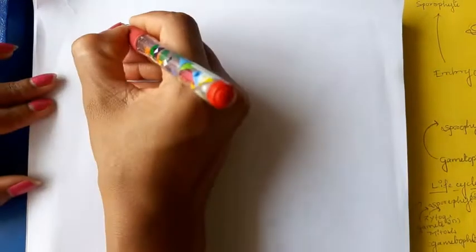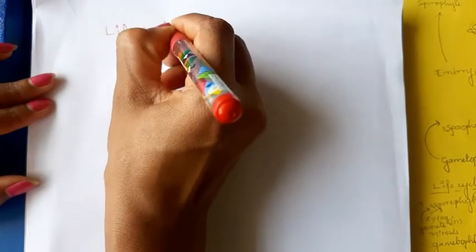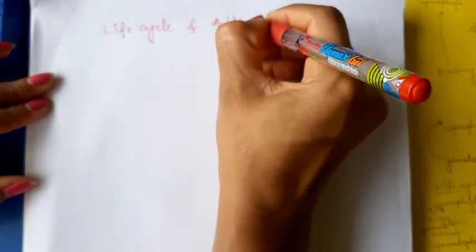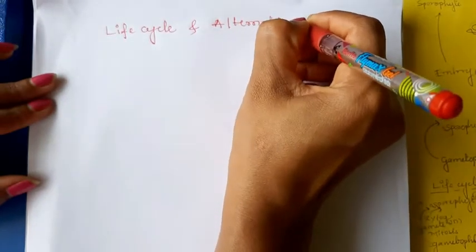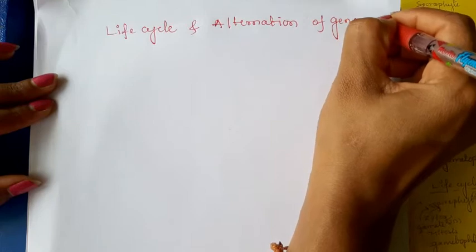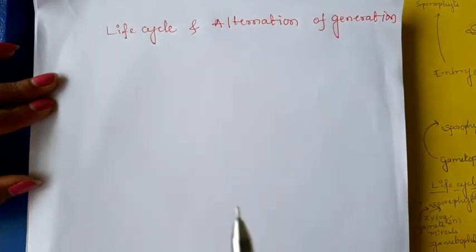Okay. Today we will discuss the last topic in this chapter, that is life cycle and alternation of generation in plants.